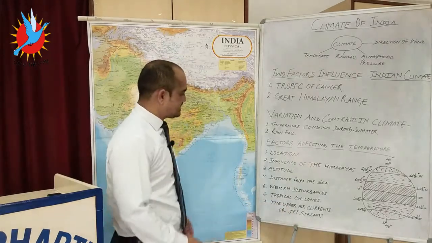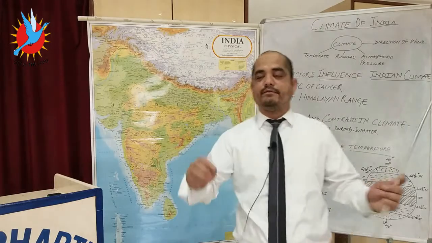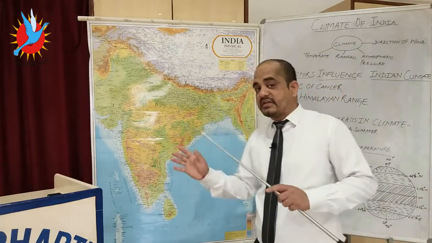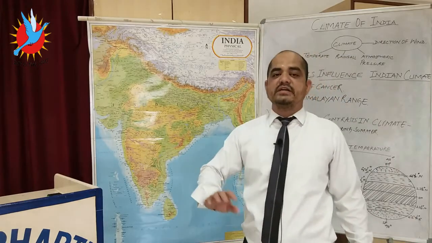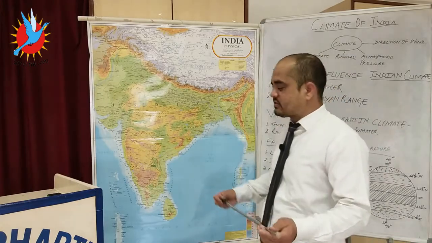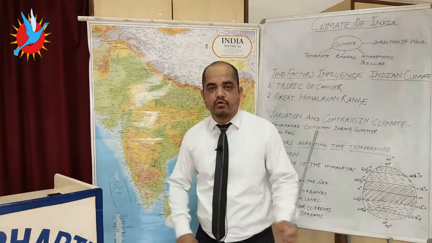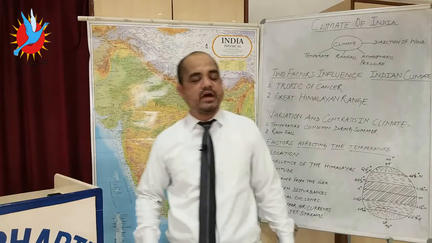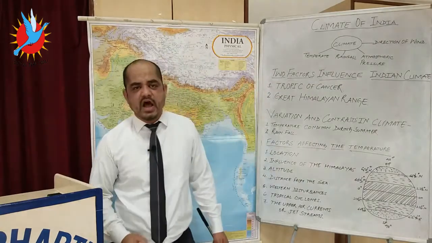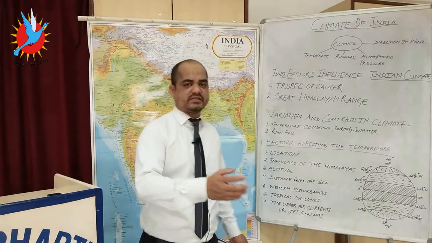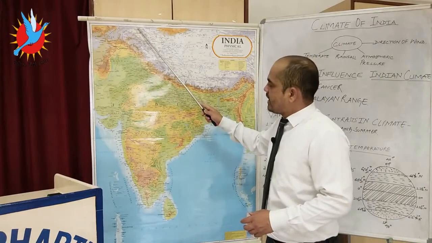Now the next one is the western disturbance. The word western means the western side of India. The western side of India is disturbed in the winter months. That's why the name western disturbance is given. What are western disturbances? Western disturbances are temperate cyclones which originate from the Mediterranean Sea and travel toward the northwestern part of India, crossing Afghanistan and Pakistan. They enter the northwestern side of India from Jammu and Kashmir till Gujarat.